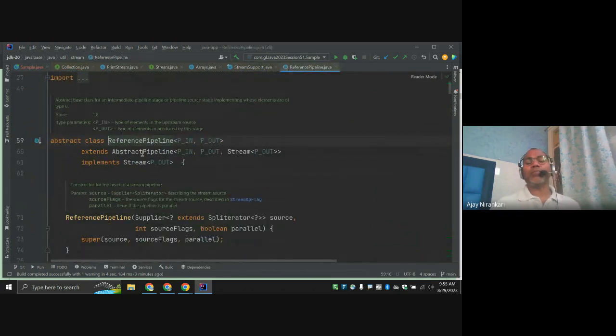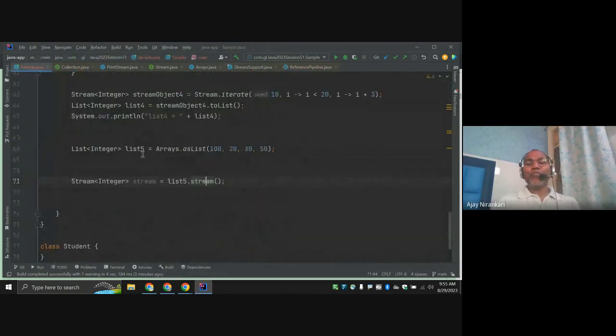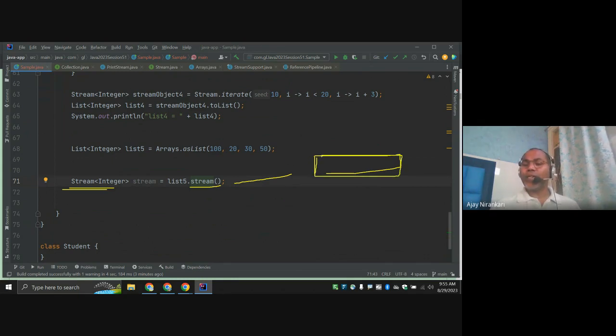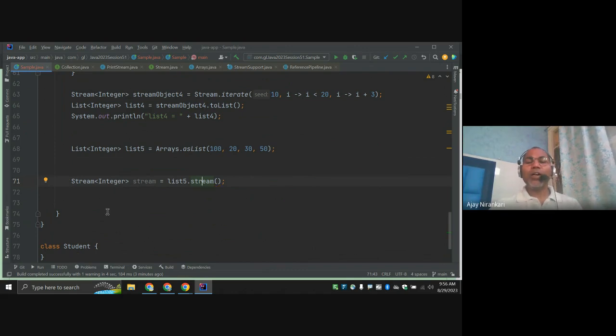So whenever you call dot stream, you are telling the stream method, go and create a new object of the stream interface. Internally it creates the implementation class of the new pipeline interface implementation and returns it. It's clear? So this is how you generate a stream object from the list.